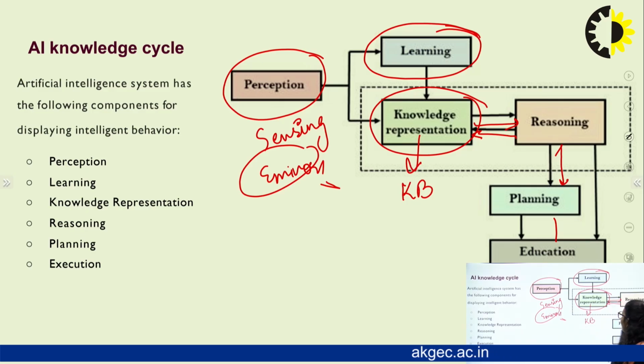On the basis of that reasoning, it can plan what actions need to be taken, and after planning it can execute the action.